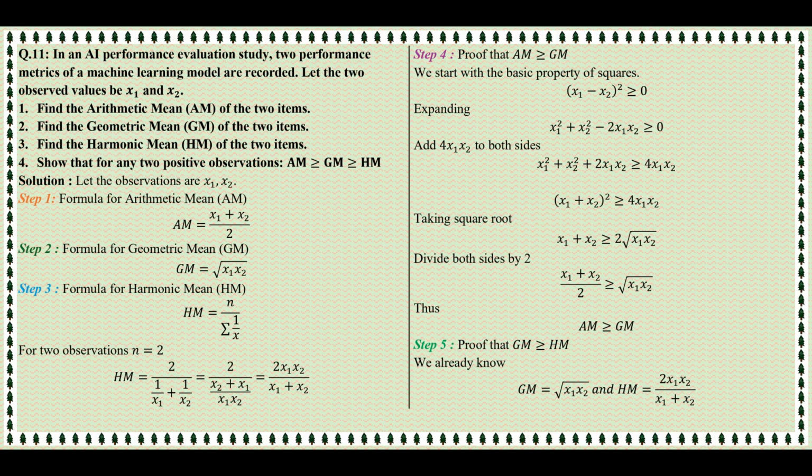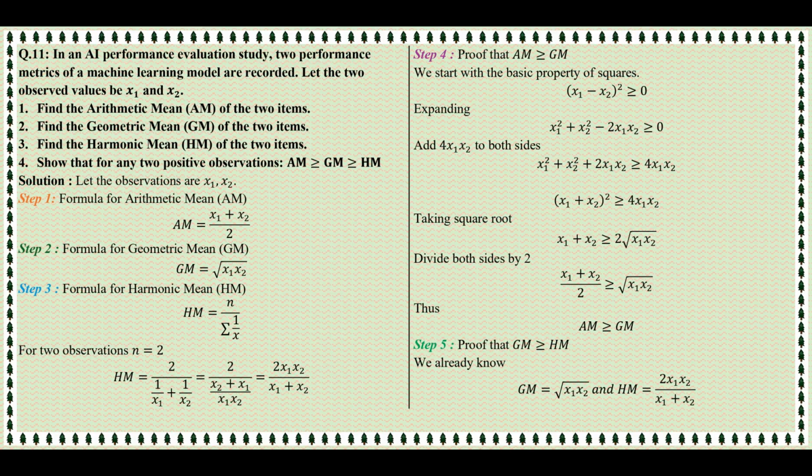Let's step into a world where mathematics behaves like a wise judge, quietly comparing different averages and deciding who stands taller. Today's question says, in an AI performance evaluation study, two performance metrics of a machine learning model are recorded. Let the two observed values be x1 and x2.